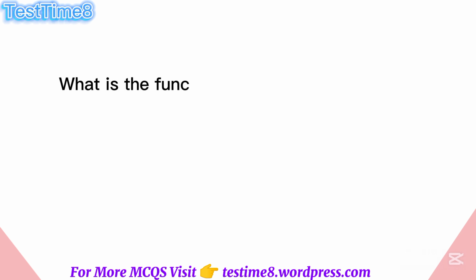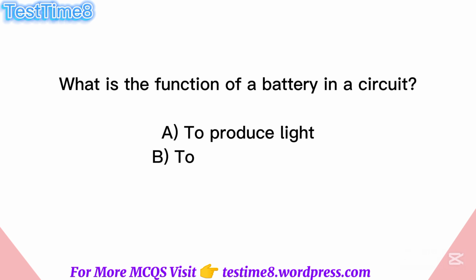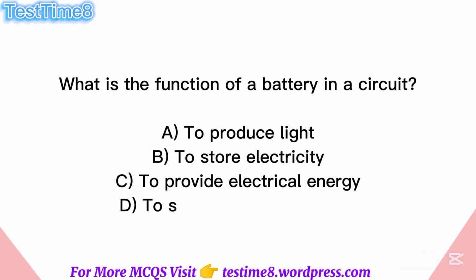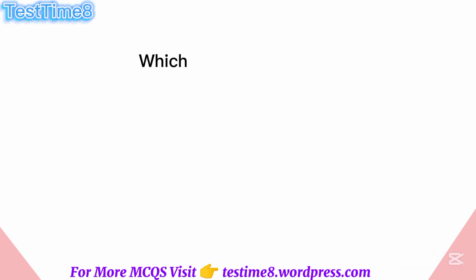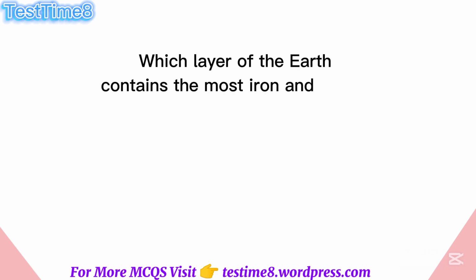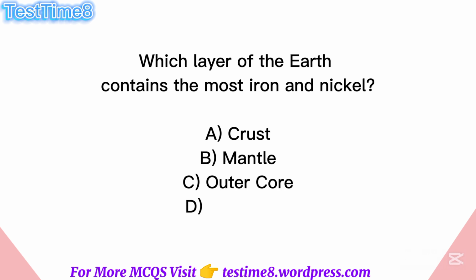What is the function of a battery in a circuit? A. To produce light, B. To store electricity, C. To provide electrical energy, D. To stop the flow of current. Answer: C. To provide electrical energy. Which layer of the Earth contains the most iron and nickel? A. Crust, B. Mantle, C. Outer core, D. Inner core.